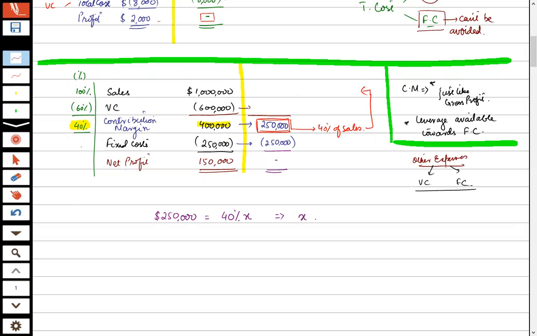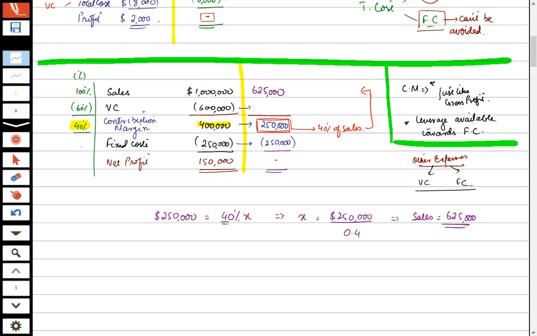So what would be the X? X is equal to $250,000 divided by 40%. 40% I can write like this, 0.4. So we will arrive at sales of 625,000. Yes, good. This is way better, because over there it was just arrows, so I got confused.